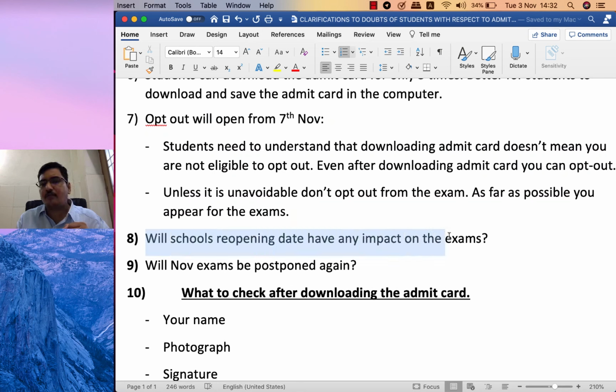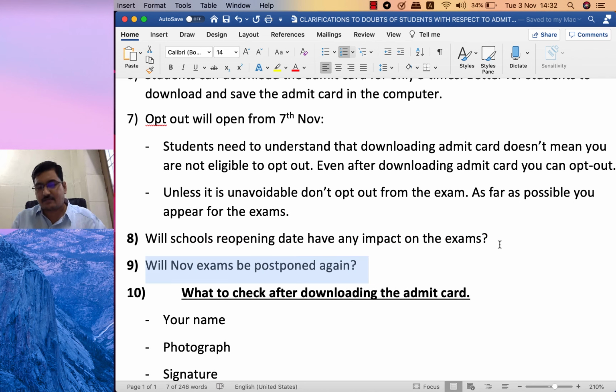Will the school reopening date have any impact on the exams? I don't think so, because earlier NEET and JEE examinations were conducted. On those days, in no single state were schools opened. Even then, schools were taken and examinations were conducted. So even if schools are not opened, examination centers may get opened. That means schools may be opened just for the sake of conducting examinations. So there is no correlation between the schools' reopening date and conducting the examination.